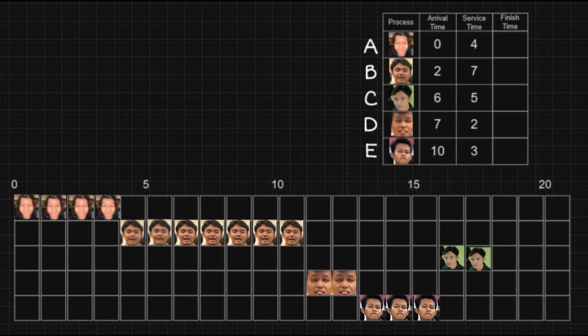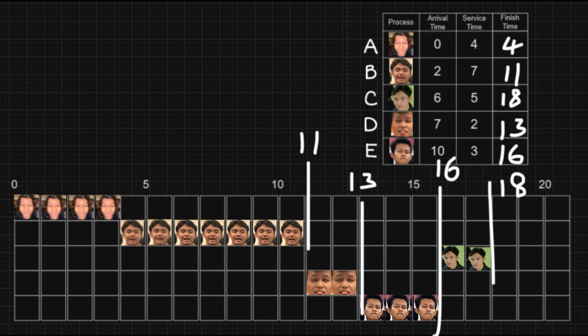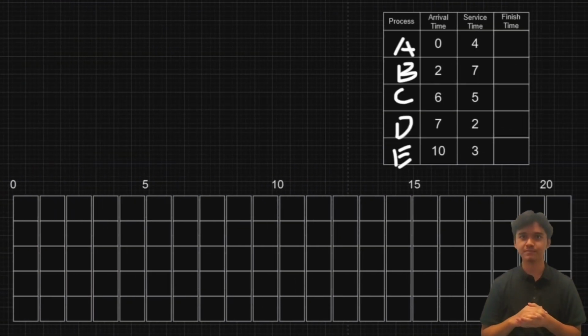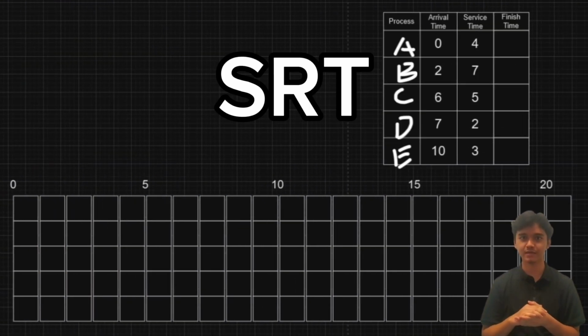After that, process E runs first because its service time is lower than process C. After running all the processes, we can then conclude the finish time. Now that we have learned about SPN, I will tell you about SRT.